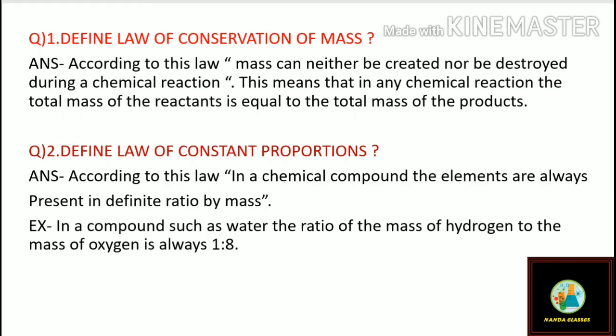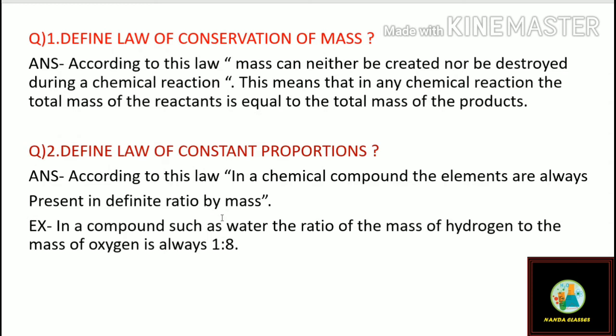According to the law of constant proportion, in a chemical compound the elements are always present in a definite ratio by mass. For example, in a compound such as water, the ratio of hydrogen and oxygen is always 1:8.